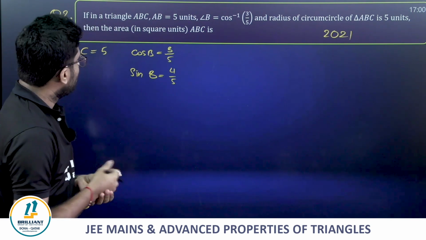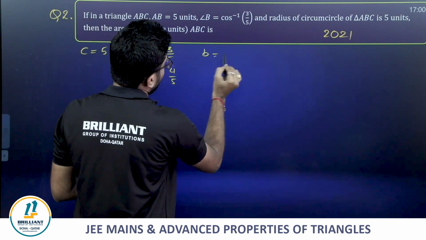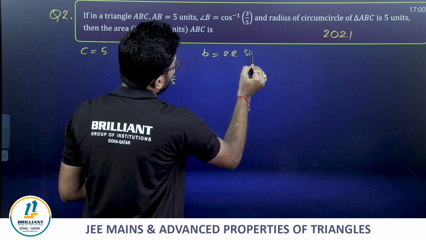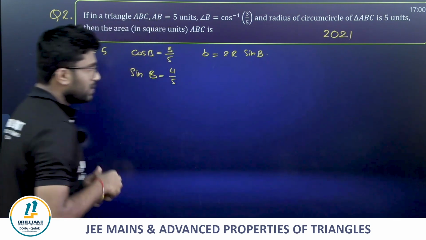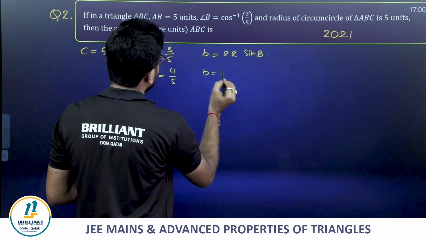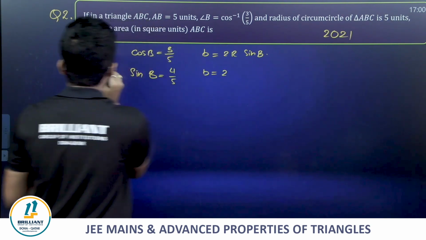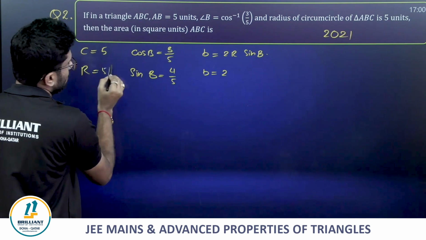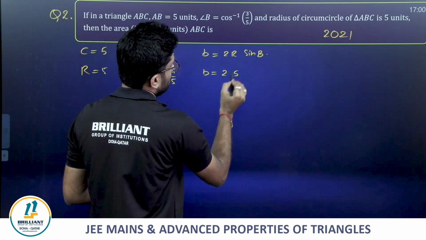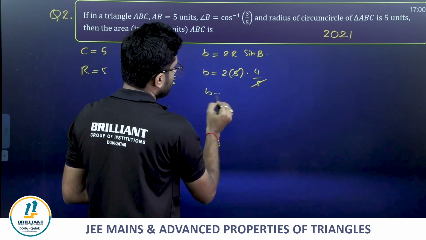Guys, already we know from the sine rule, can I write b = 2R sin B? b = 2R sin B. Now b = 2 times, what is R? R = 5 they have given. So b = 2 × 5 × 4/5. So b = 8.